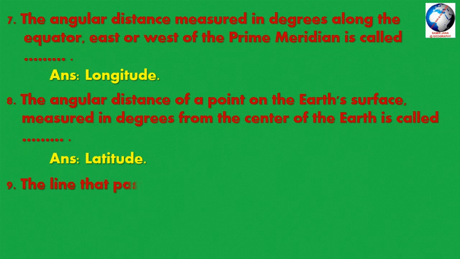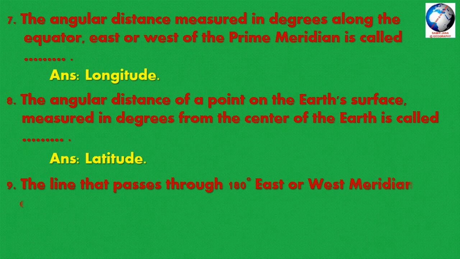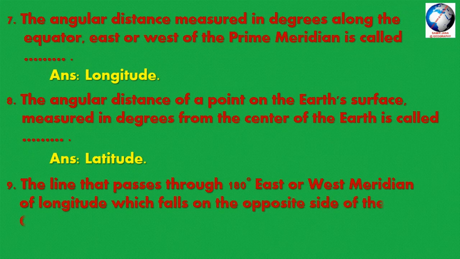Question number 9: the line that passes through the 180 degree east or west meridian of longitude, which falls on the opposite side of the Greenwich meridian, is called dash.